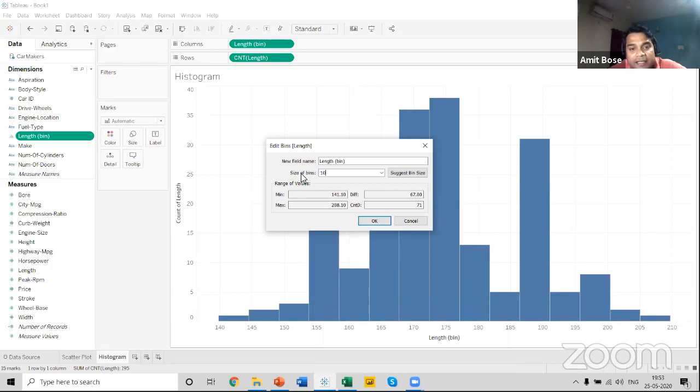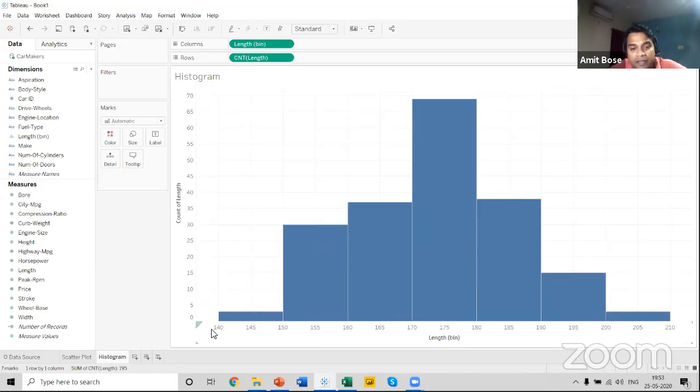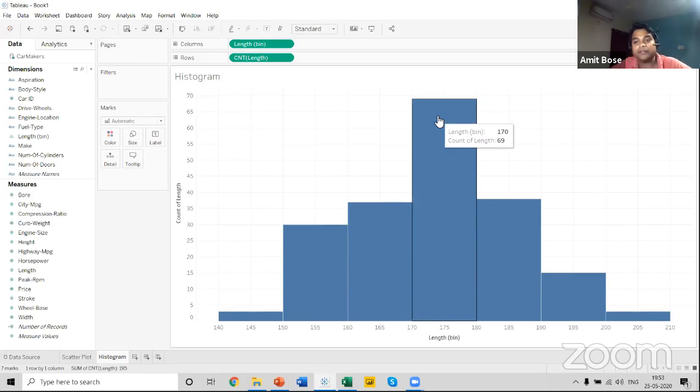The moment I increase the size of the bins, you will see that the number of bars used in the histogram will reduce. I click on OK, and you can see now I have a proper bin distribution of 10, like from 140 to 150, the number of cars is 3. Between 150 to 160, the number of cars is 30. So the highest number of cars we can see over here is 69, in the bin size of 170 to 180.